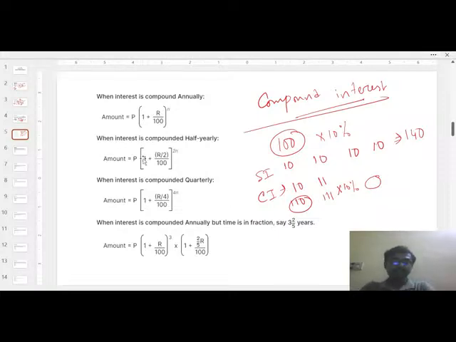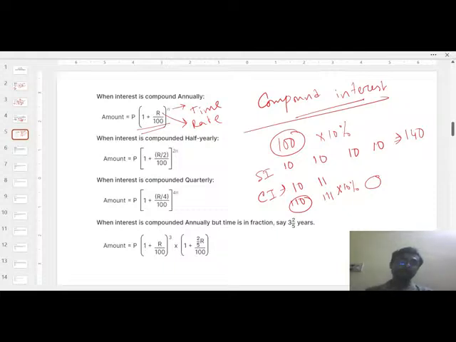So here are a few formula. The formula is simply P into 1 plus R by 100 to the power n. So this n is basically the time. R already you know, that is the rate of interest. But this formula is for the compound annually. Okay? This formula is for compound annually.